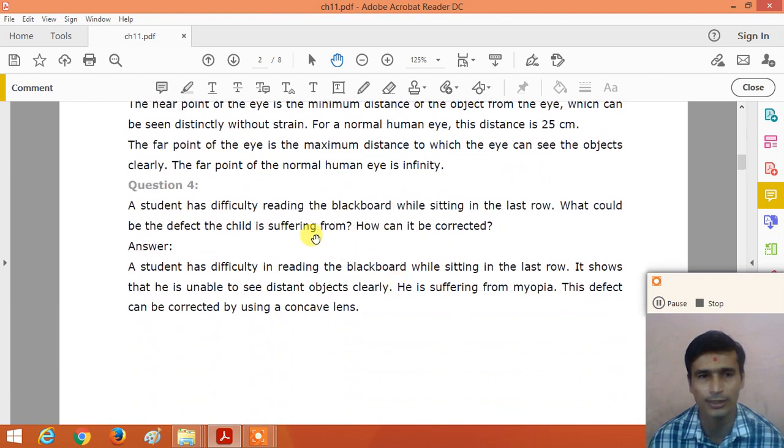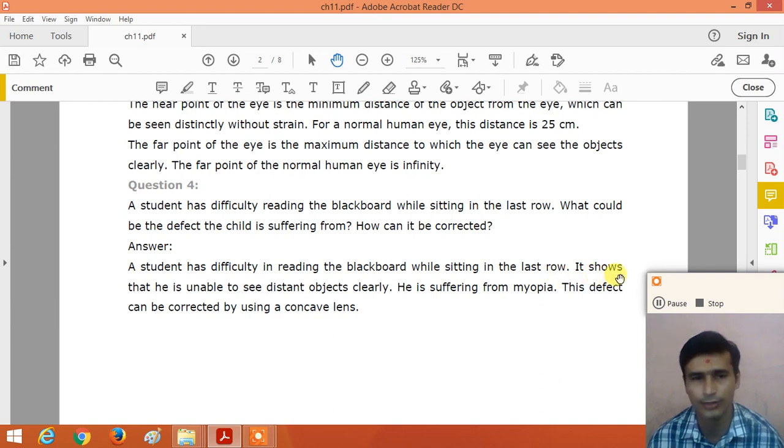Now last question, question number 4. A student has difficulty reading the blackboard while sitting in the last row. What could be the defect the child is suffering from? How can it be corrected? Here the student has difficulty reading the blackboard while sitting in the last row.